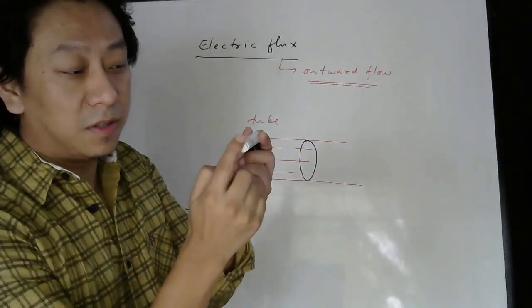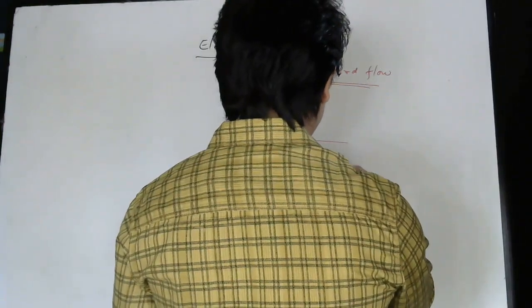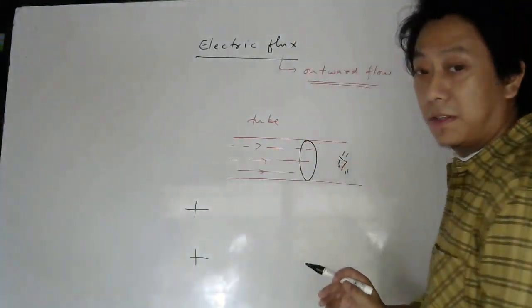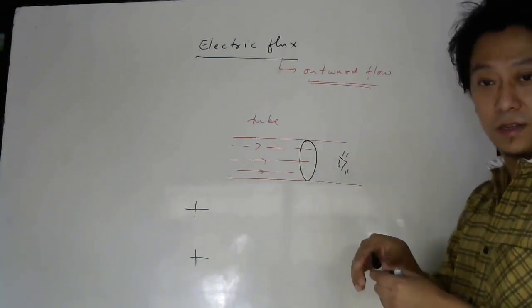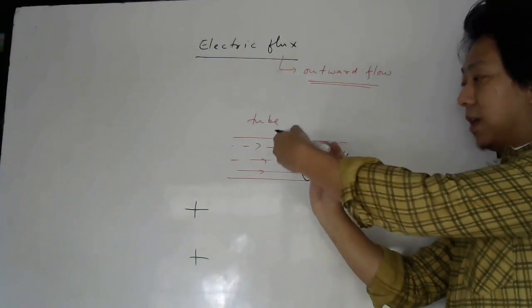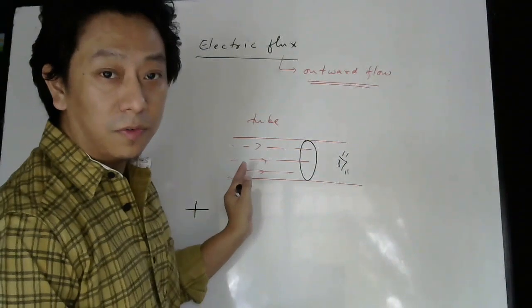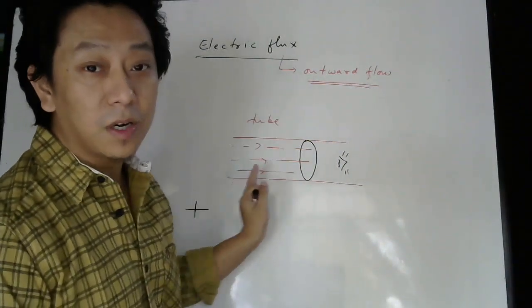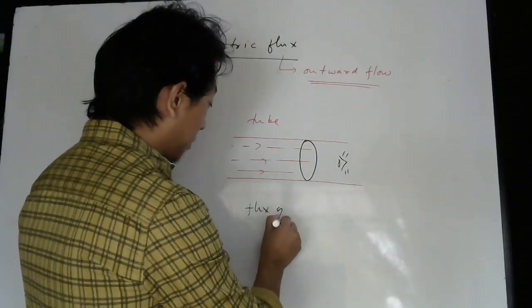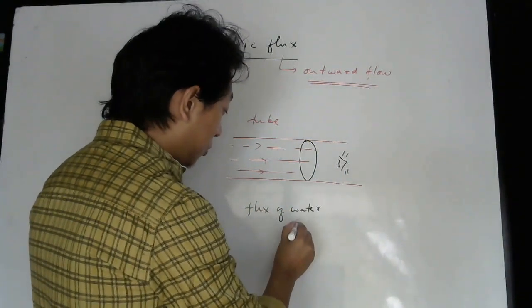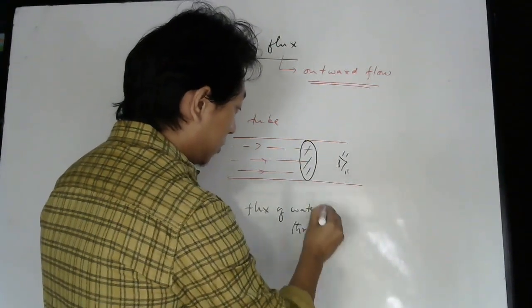If I see from this side, then I can see water is flowing out of this area. So in that case we can say there is a flow of water, or we can use the word flux of water. Okay, so there is a flux of water through which surface I have taken? This surface.